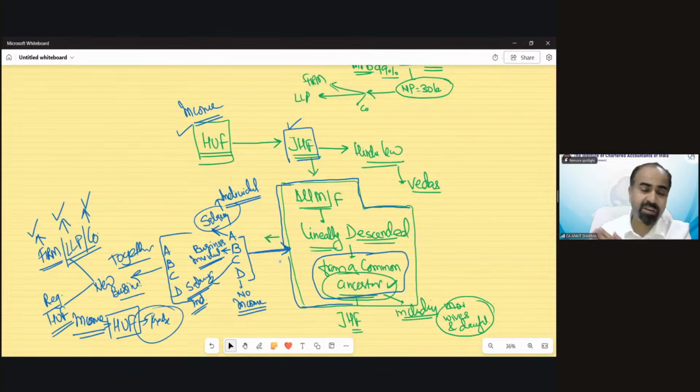And if JHF does not start any business together as an HUF, then they will remain only JHF and the members' income would be taxed as individual, etc. So I hope you understand this concept. Let's see if there's any query.